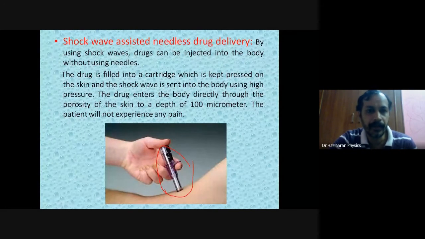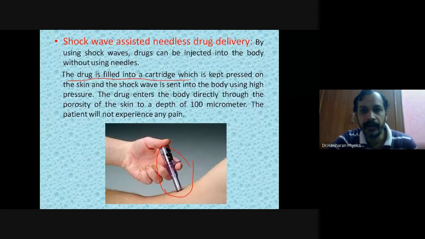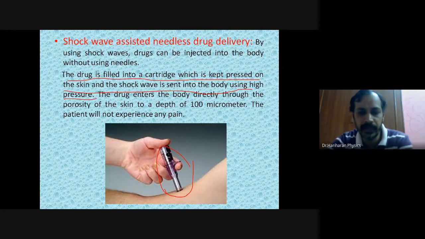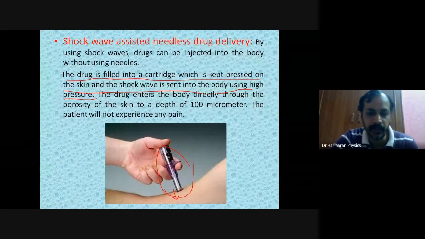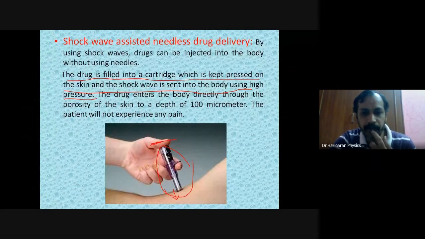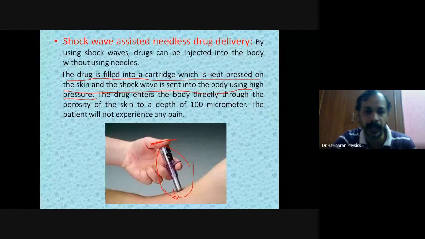Now what happens? Look here. The drug is filled into a cartridge and it is kept pressed on the skin, and the shock wave is sent through the body using high pressure. Okay, can you see here? So here what do you see? This end has been exposed to the skin, the other end the doctor is about to press, correct? So this is the cartridge loaded with a drug.